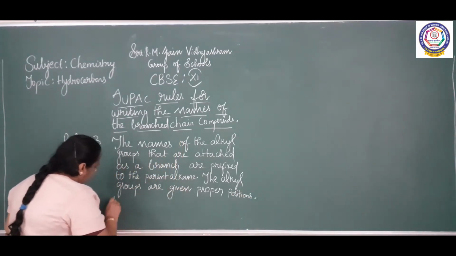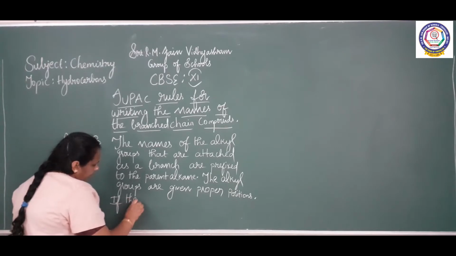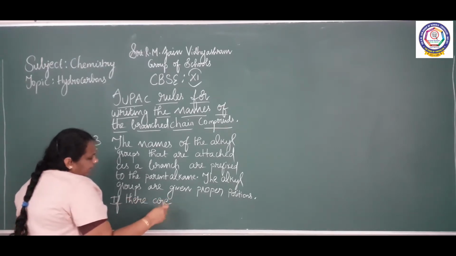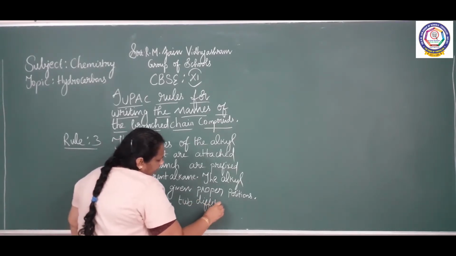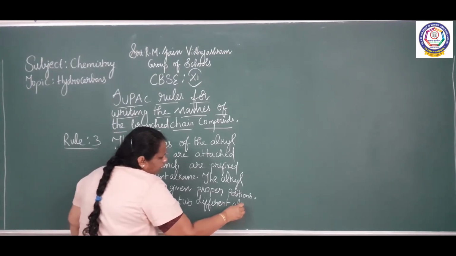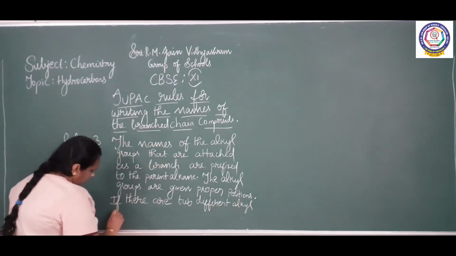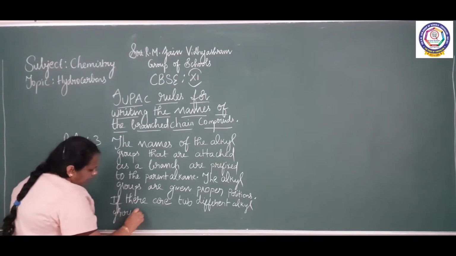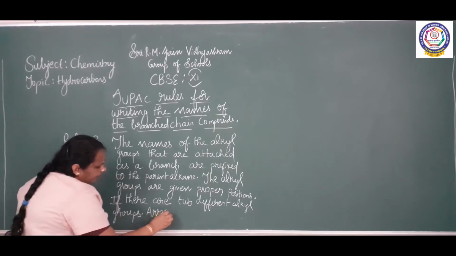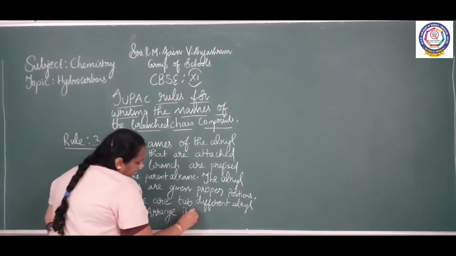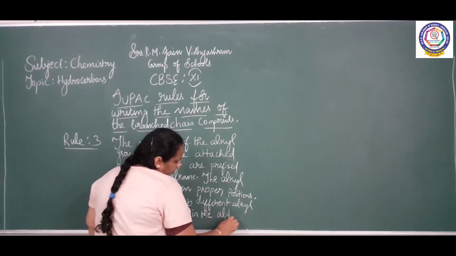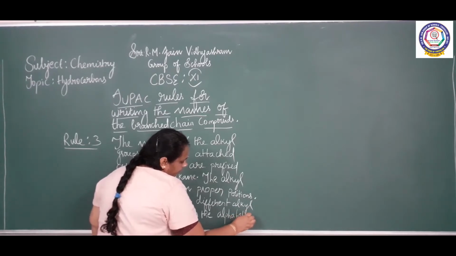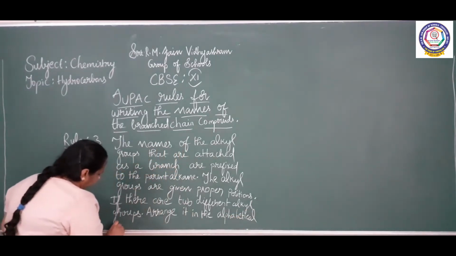And if there are two different alkyl groups, arrange them in alphabetical order.